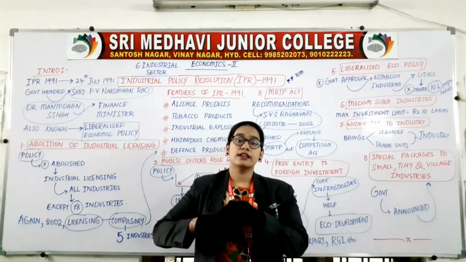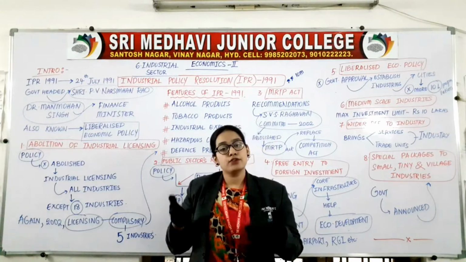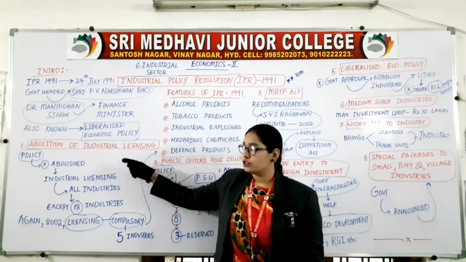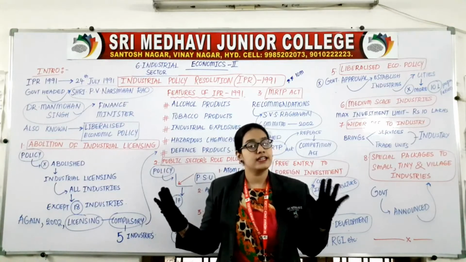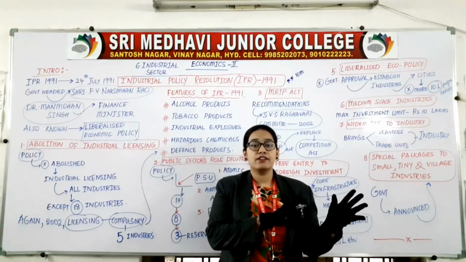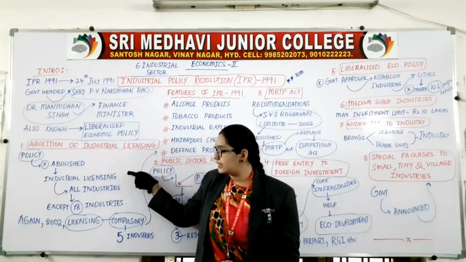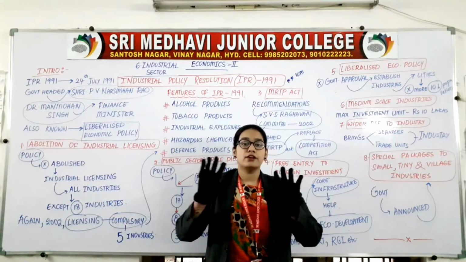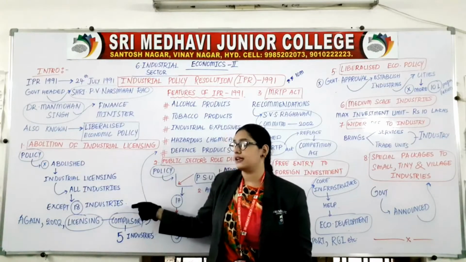So we are asking the permission, the licensing before starting an industry, that is called industrial licensing. So this policy is saying that there is no need to take the permission from the government. This policy has abolished industrial licensing for all industries, but except 18 industries.